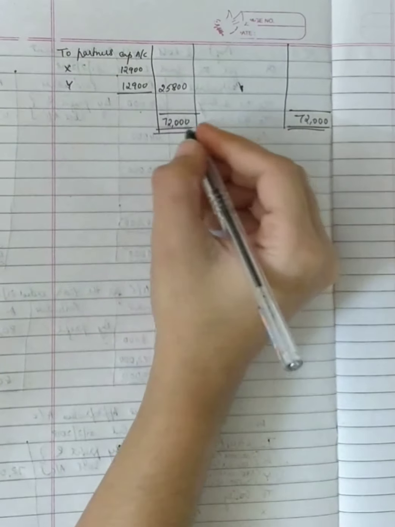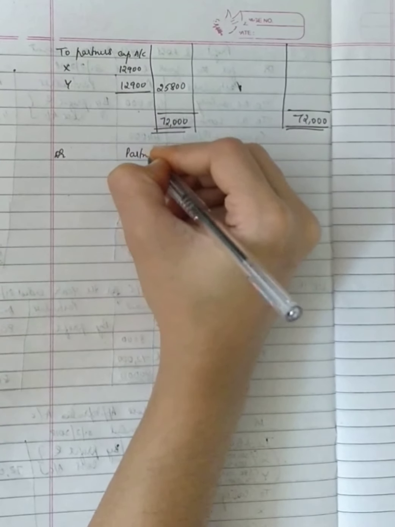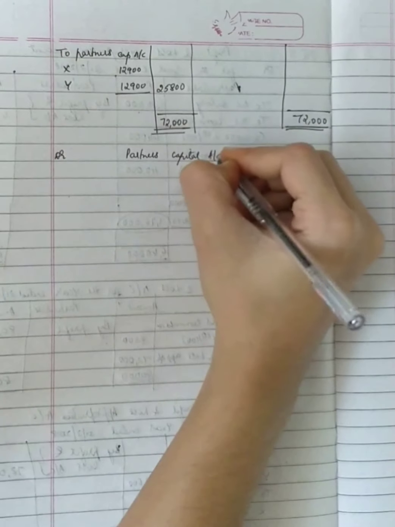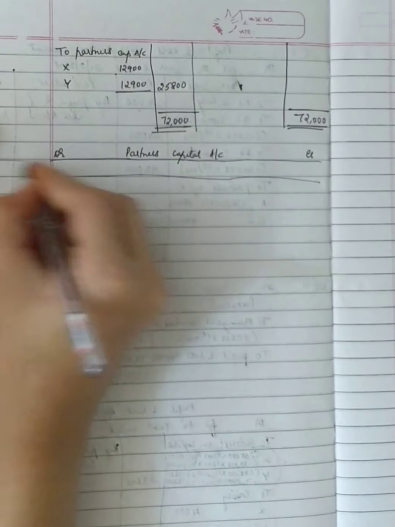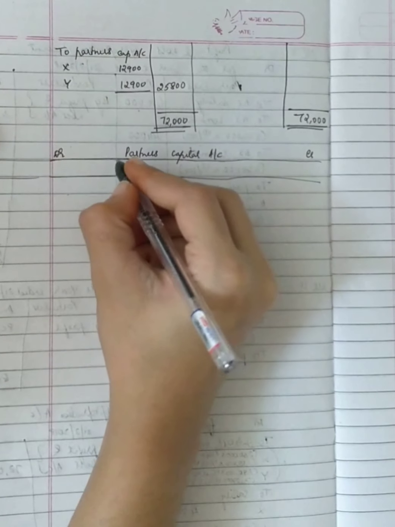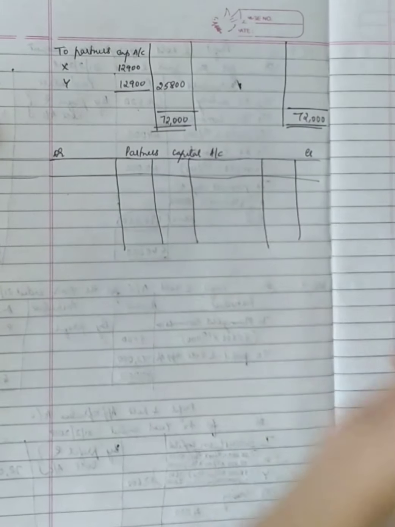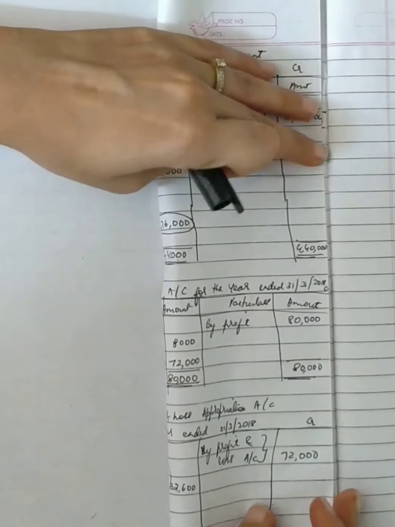After we have prepared a profit and loss account, next we need to prepare a partners' capital account. Debit side, credit side. How many partners do we have in the firm? 2. So particulars X, Y, particulars X and Y. I hope you know how to divide the page into half.